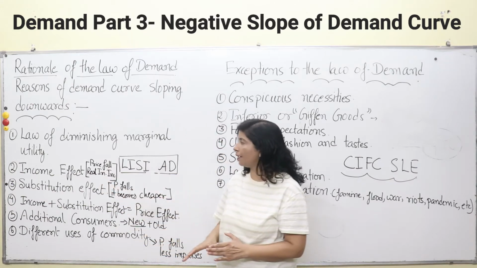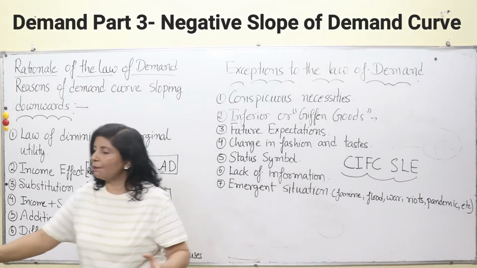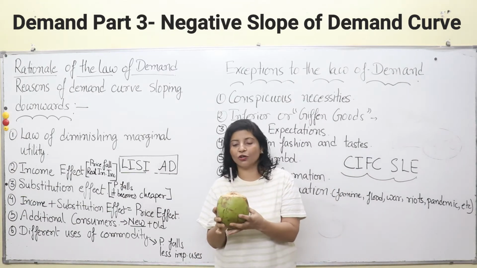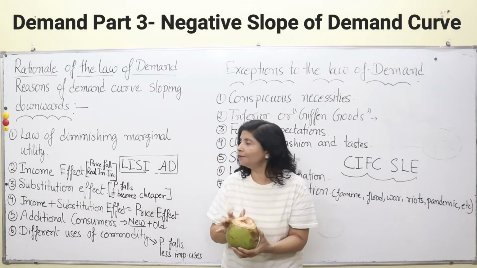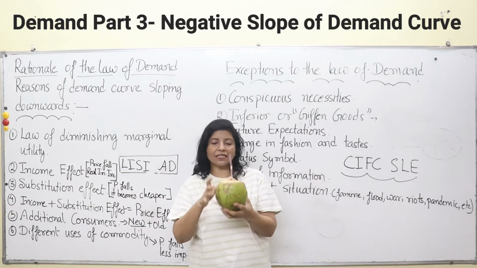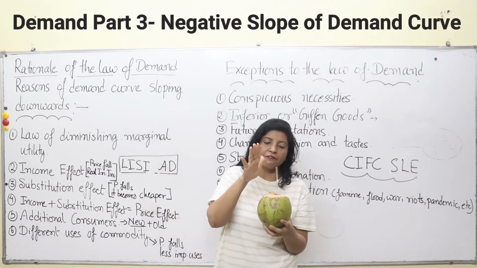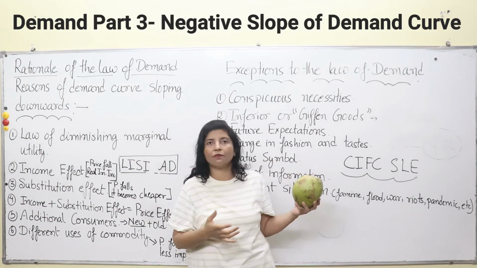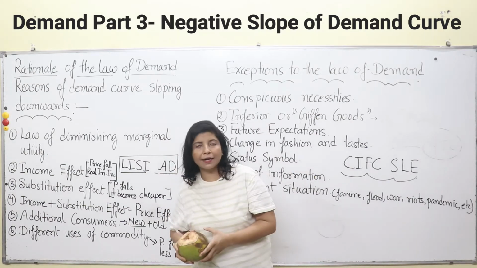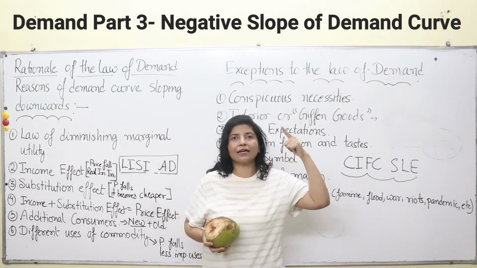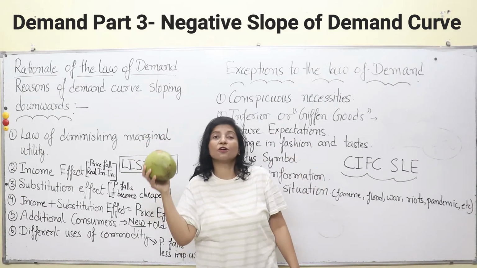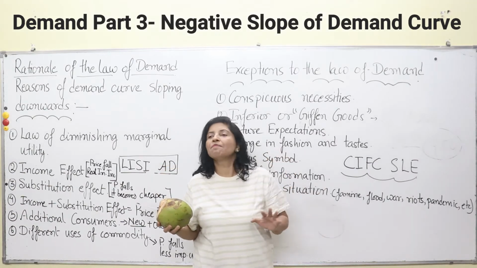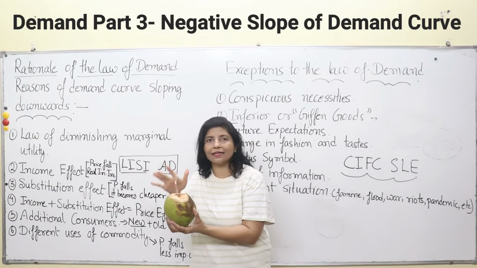So what is the thing over here? Same example I will take again, this coconut water. You will say that the whole lecture will be completed with the help of coconut water only. Okay, so here this is coconut water. If I think that this coconut water will cost me 500 rupees in the market, maybe I'm ignorant about the market, or maybe I don't know what the cost of coconut water is in North India. So I went to the market. In my thought process, something was going that this coconut water will cost me 500 rupees because this is North India and coconuts are not grown here. Anything, my ignorance or my experience, anything. So I may think that this is 500 rupees.